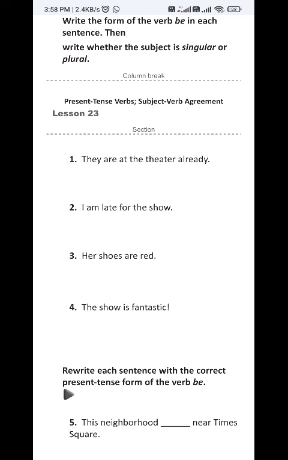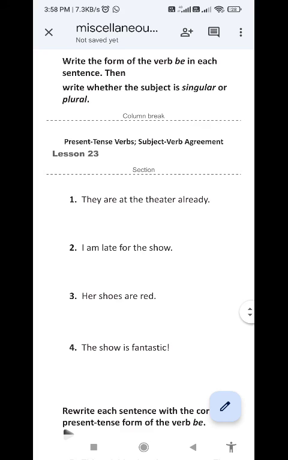I am late for the show. So what is the be verb here? Am. And what is the subject for that be verb? That is I, which means I denotes single person, that is singular. So here also the subject is singular.